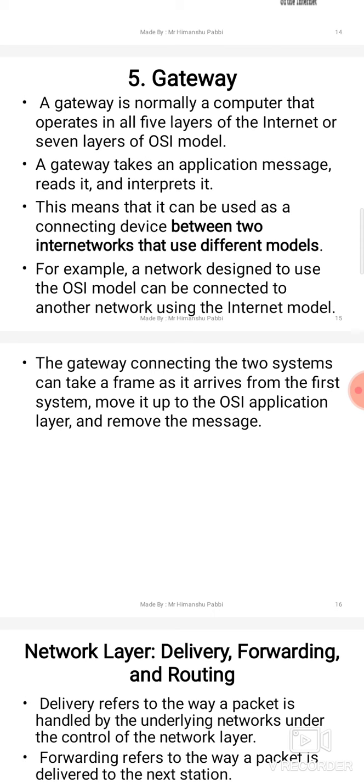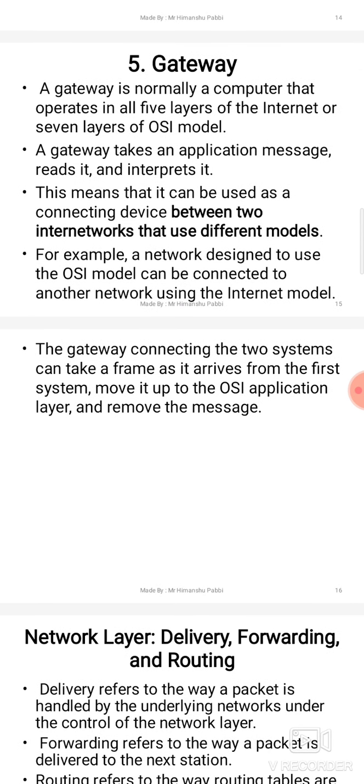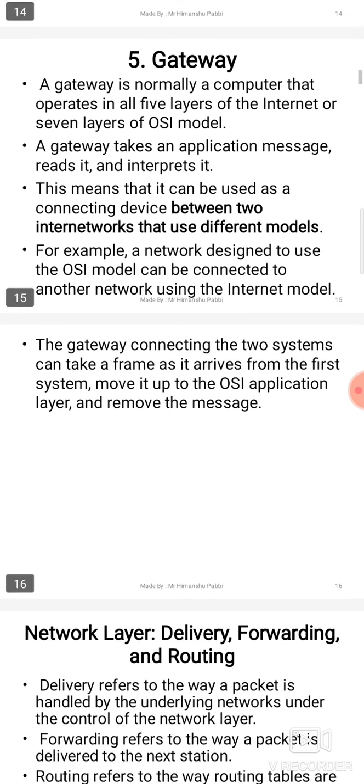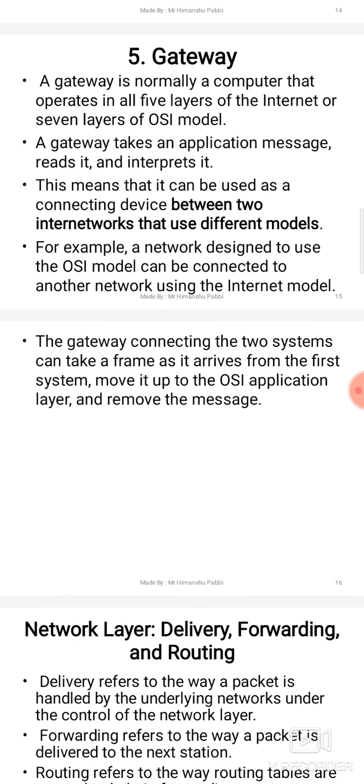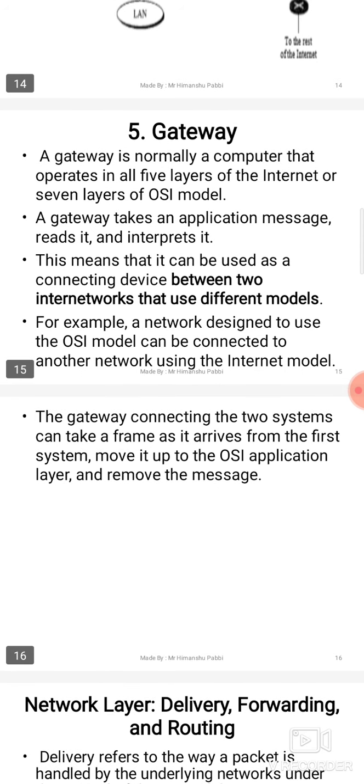If two computers are following different networks, suppose the first computer is following the OSI layer model and the second computer is following the TCP/IP model, and they want to establish a connection and send a message, a gateway is required. The gateway will check whether the packet is correct or not, and whether the destination network is correct or not. So you have to remember this whole point.